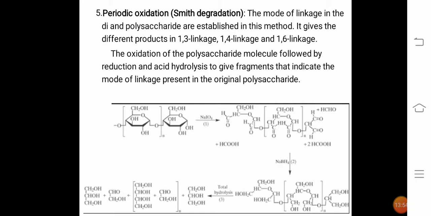on different linkages. The oxidation of the polysaccharide molecule, followed by reduction and acid hydrolysis, gives fragments that indicate the mode of linkage present in the original polysaccharide.